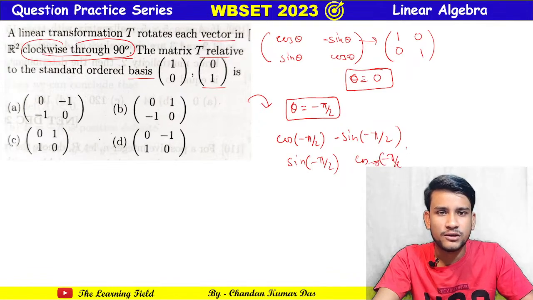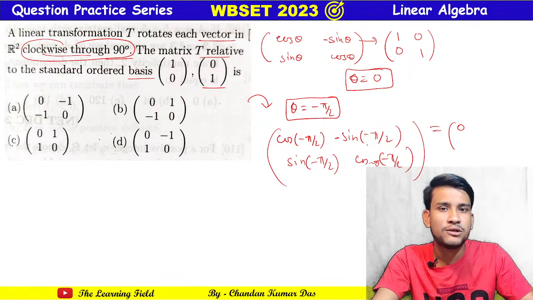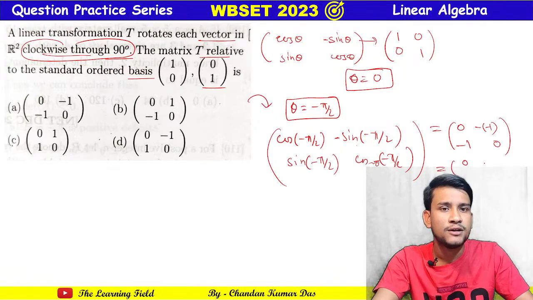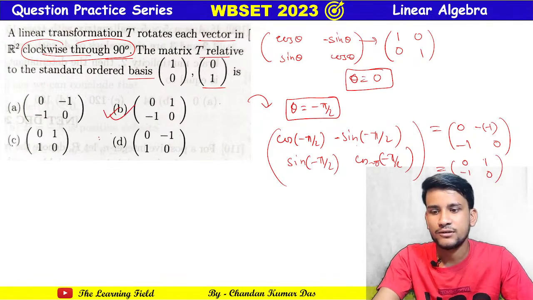Cos of pi by 2 is 0. Sine of minus pi by 2 is minus 1, so minus of minus 1 is 1. This is minus 1 and this is also 0. That is, the matrix is 0 1, minus 1 0. Option B is the correct answer.